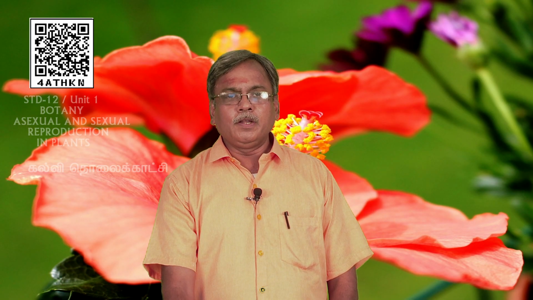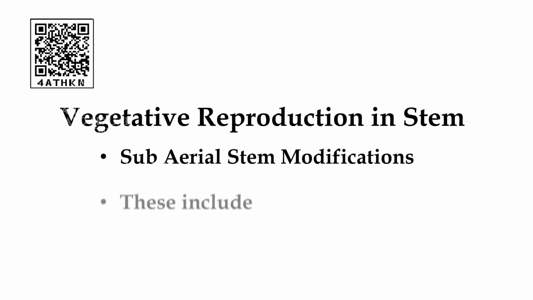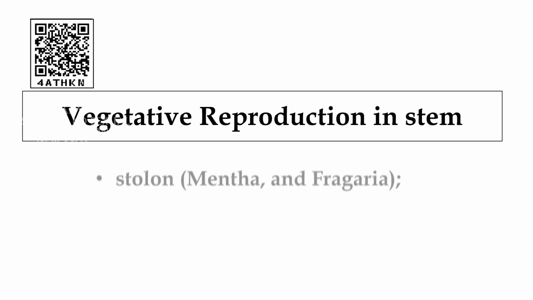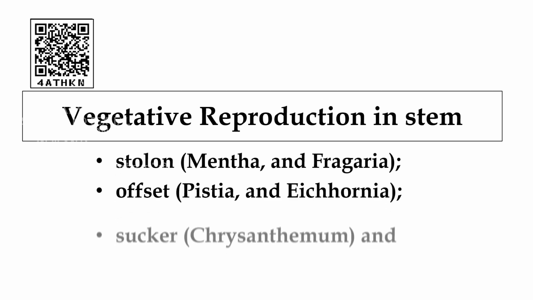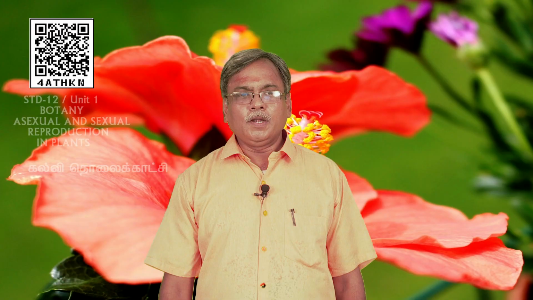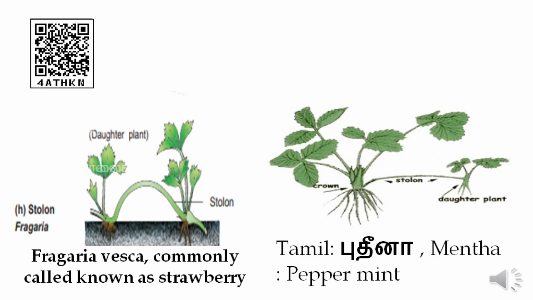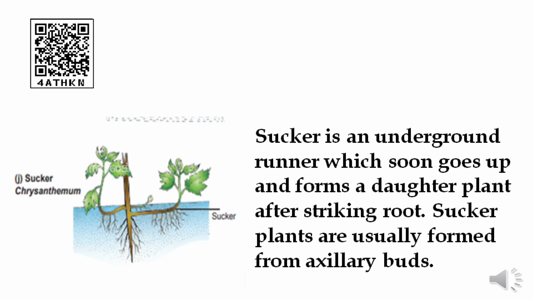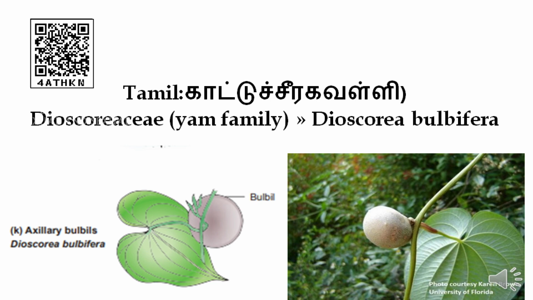Vegetative reproduction in subaerial stem. Vegetative reproduction in stem by subaerial stem modification. These include runner, Centella asiatica, stolon, offset, sucker and bulbils. And along with that, examples are given: Mentha and Fragaria for stolon, Pistia and Eichhornia for offset, Chrysanthemum for sucker and Dioscorea and Agave for bulbils.